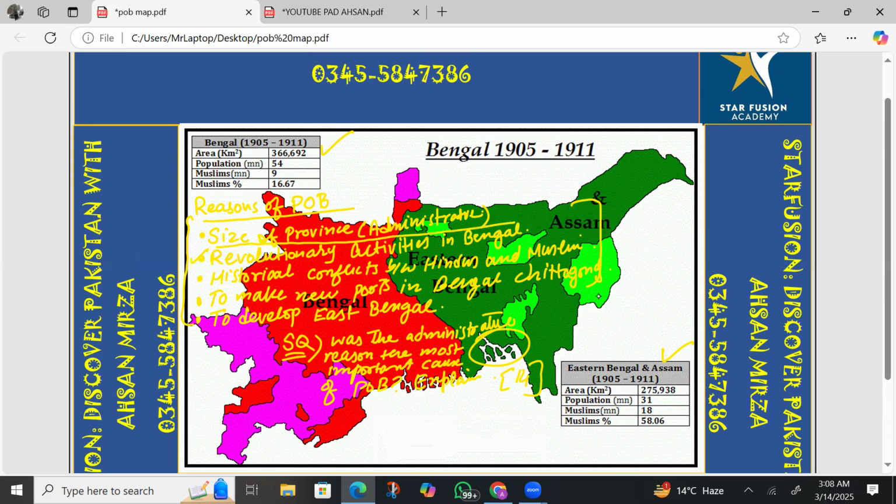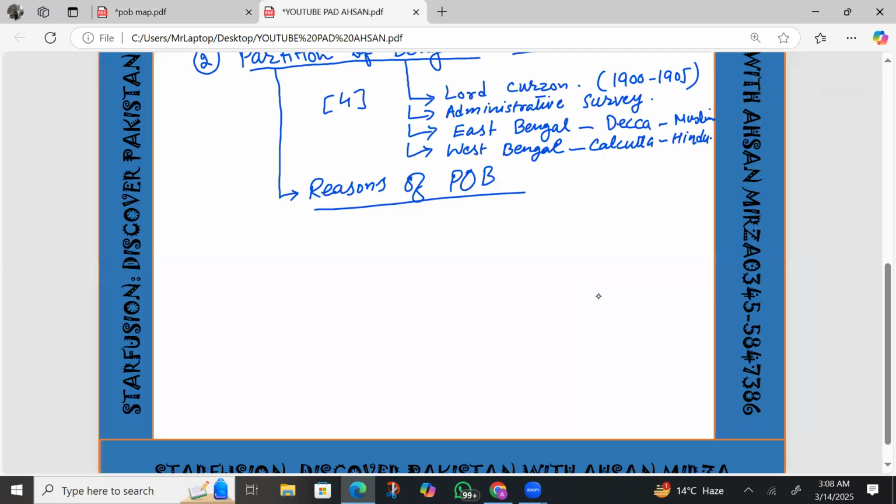So these were the important reasons. That's why the British divided Bengal. After the reasons for the partition of Bengal, we are moving towards the reaction over partition. Reaction over POB. POB stands for Partition of Bengal.